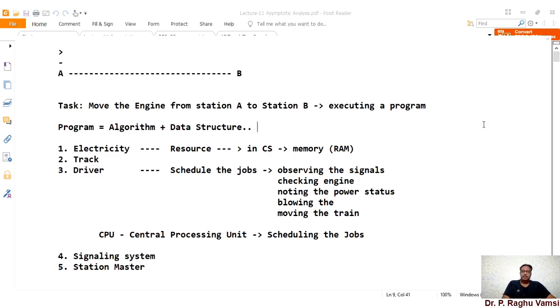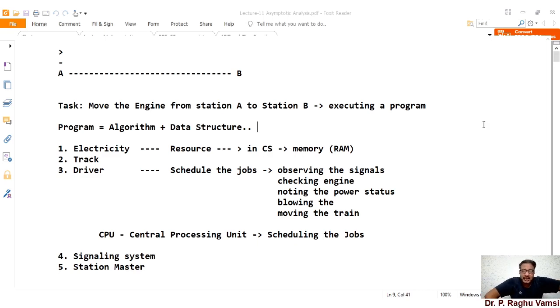And in order to execute this program, you require two things, one is RAM and another is CPU. The CPU is responsible for scheduling the jobs, and RAM is responsible for holding the data structure.